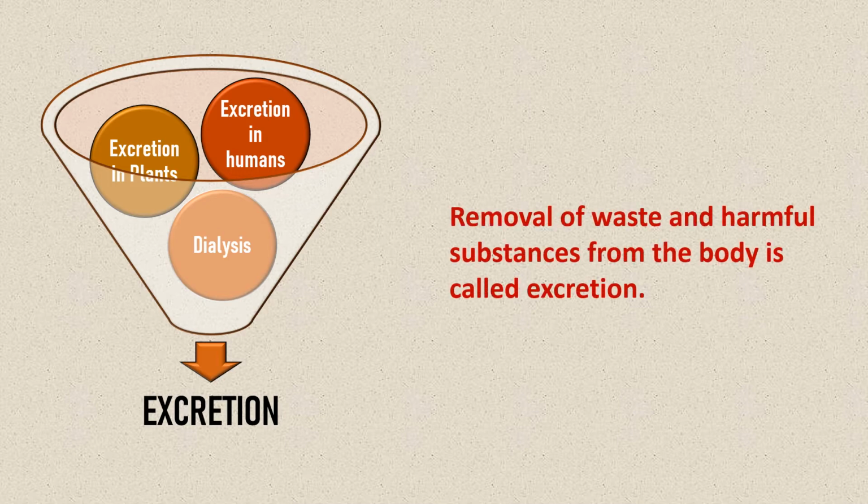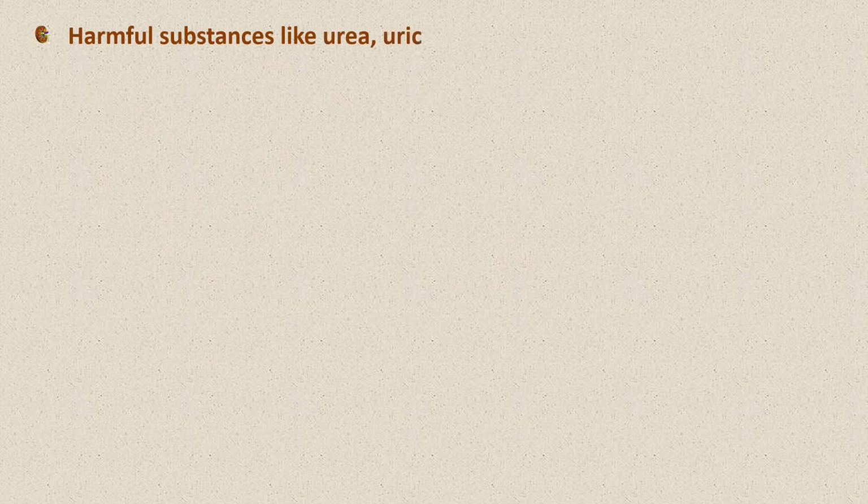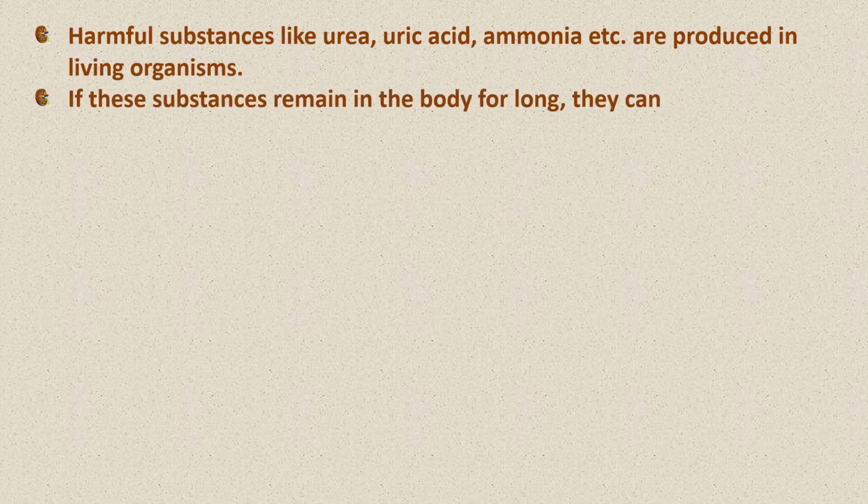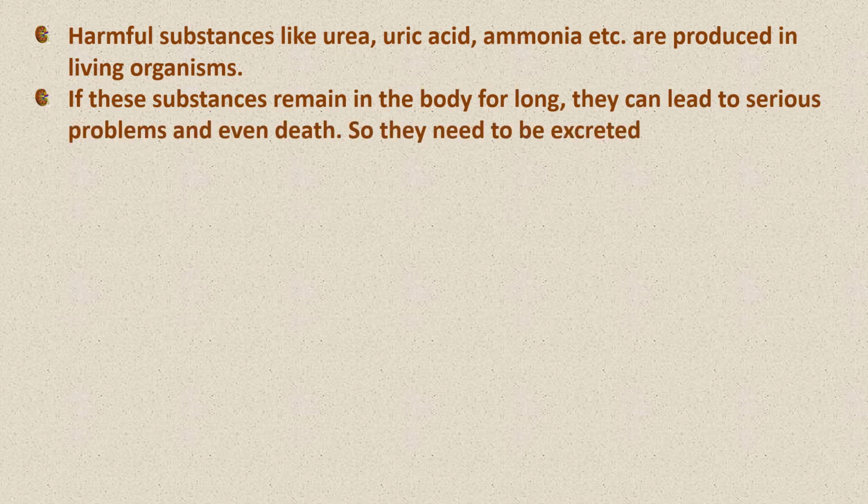What is excretion? When waste and harmful substances are removed from the body, that process is called excretion. There are harmful substances like urea, uric acid, ammonia produced in living organisms. Now, if they remain in the body for a long time, they can lead to serious problems and maybe even death. So they need to be thrown out or excreted from the body.